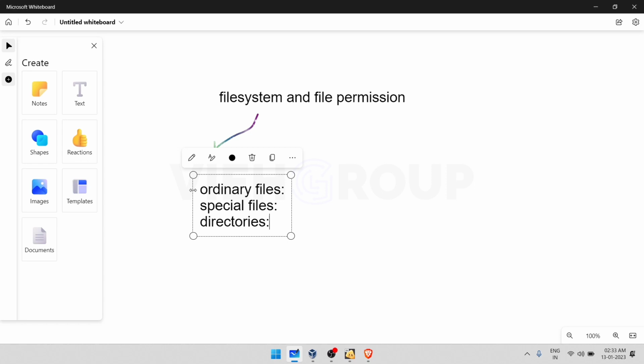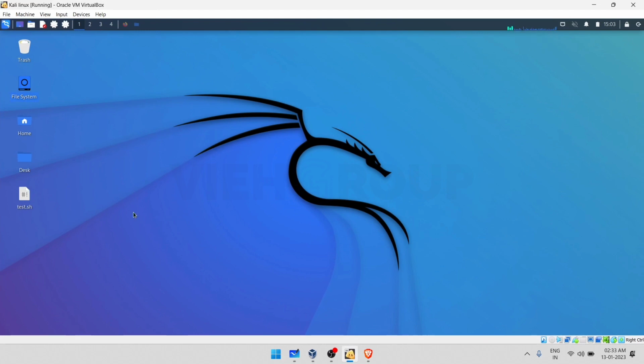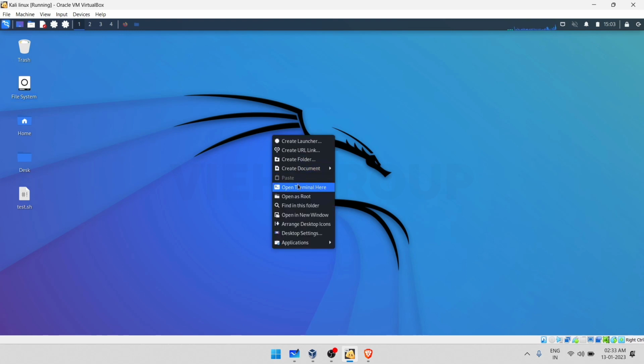Let's have a look at the Linux file system and list out all the files and directories on a specific path. We are on the desktop, and we'll look at the list of all files and directories through the command line and the permissions allocated to them.